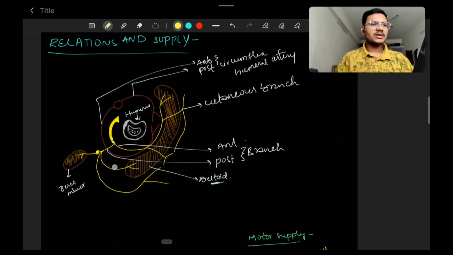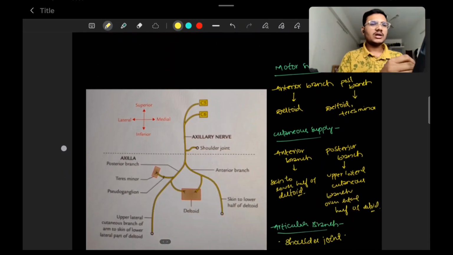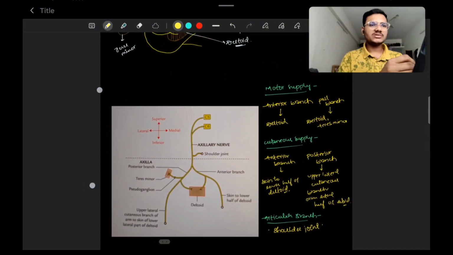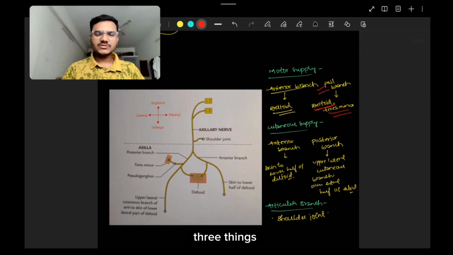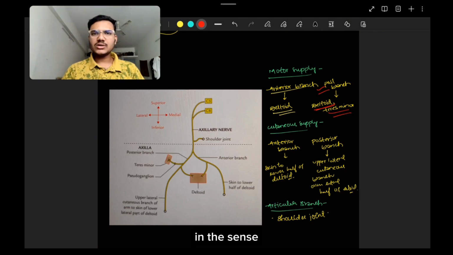The next, the relations and the supply. So the relations I have told you already. Now the major supply. This is the simplest diagram, which is from Vishram Singh. We'll have to remember mainly three things for any nerve. That is the muscular supply, the sensory or cutaneous supply, and the articular supply. Motor supply in the sense, what are the major muscles that it supplies. Then cutaneous in the sense, what aspect of the skin it supplies. And the articular branch in the sense, does it give any articular branch to any joint.